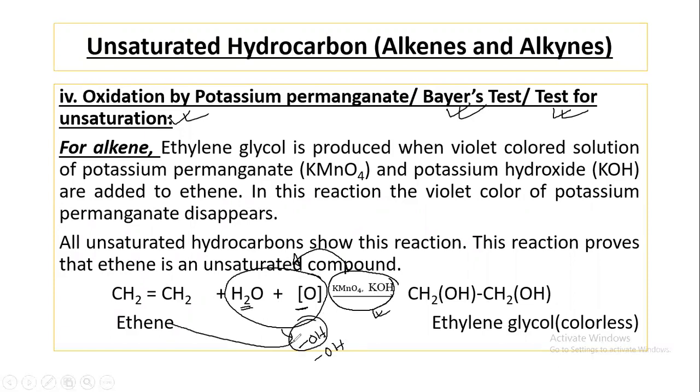One OH group is attached to this carbon, and another OH group is attached to this carbon, and then we get ethylene glycol, or ethane-1,2-diol. It is a colorless compound. The color of potassium permanganate was violet, but after completing this reaction, the violet color disappears. So this reaction proves that alkene is an unsaturated compound.